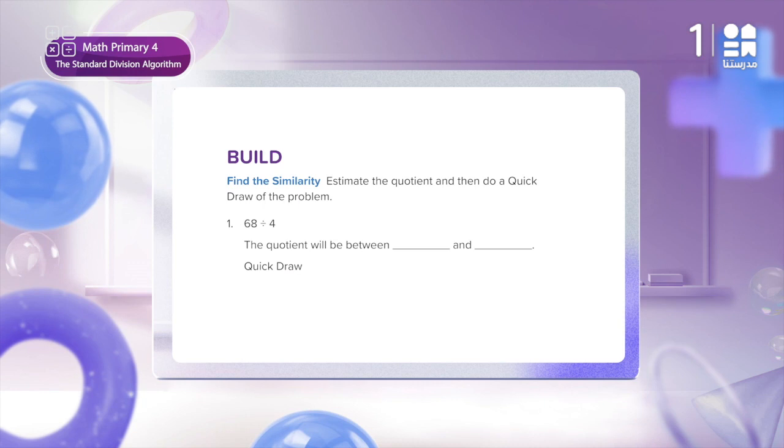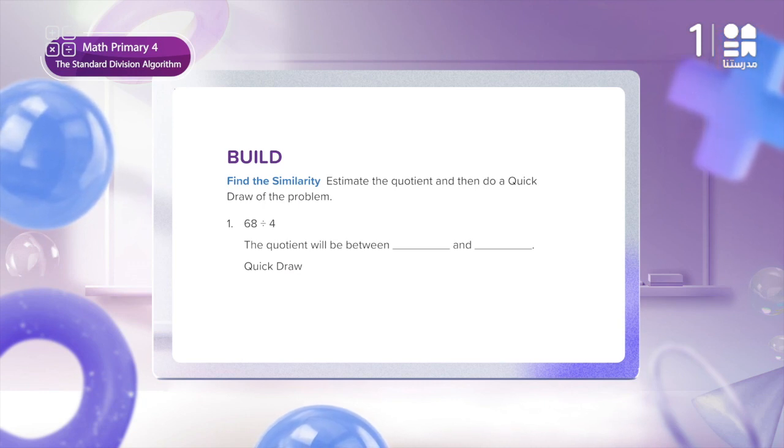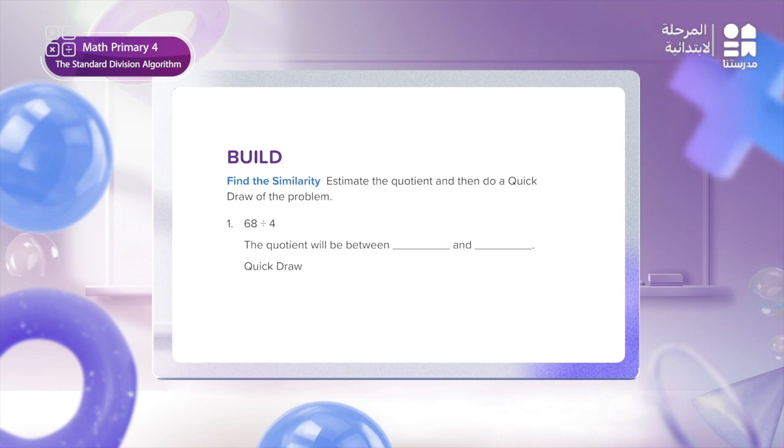And now that we know how to estimate the quotient, and in order to have a proper conception, يعني تصور, للأنسر بتاعي, we will calculate and see how it is considered reasonable, وهنعرف يعني هو فعلا reasonable ولا not. Let's move to the first part of Build. Find the similarity on page 314 in your school book. And this is the Build part. But now in the Build part, I want to solve it with you on the board. Let's solve it.